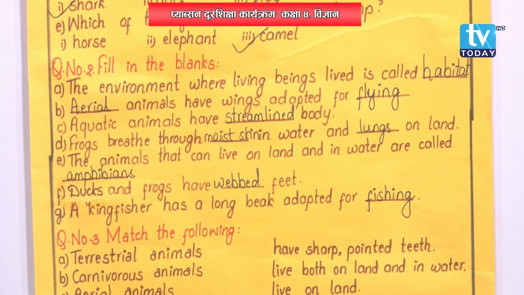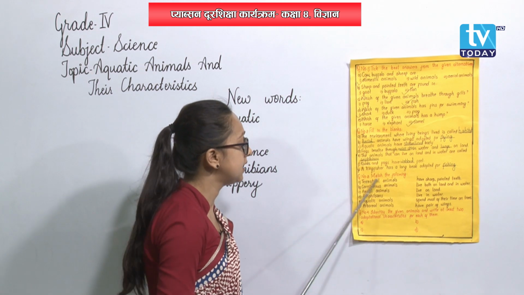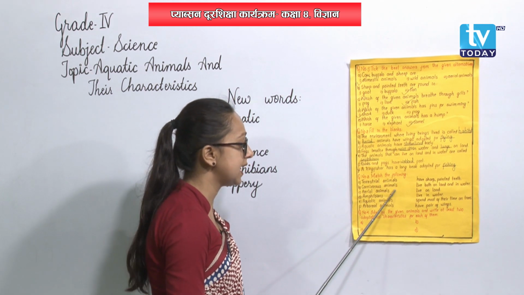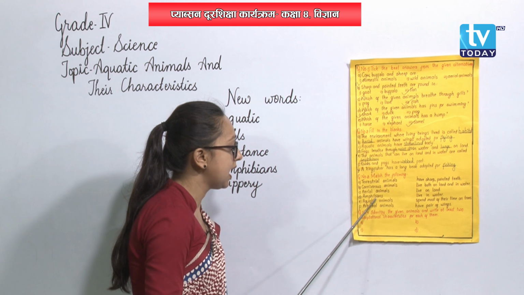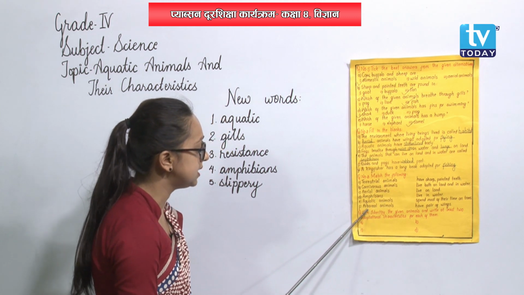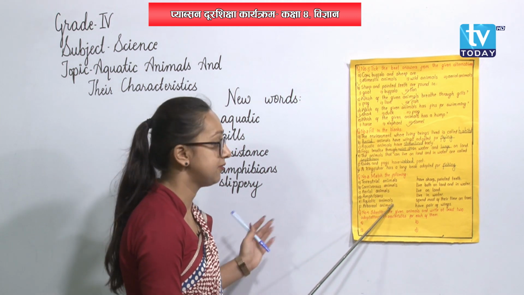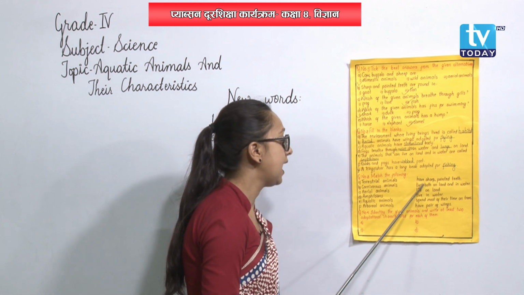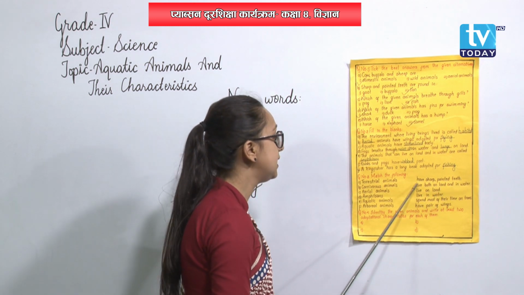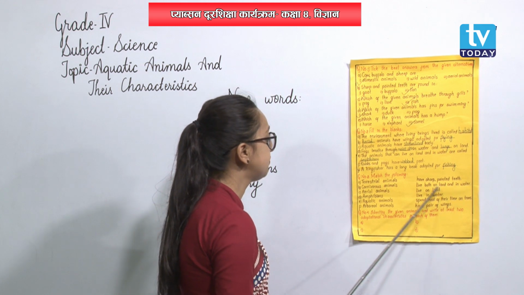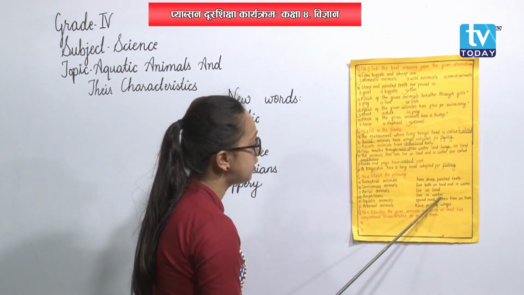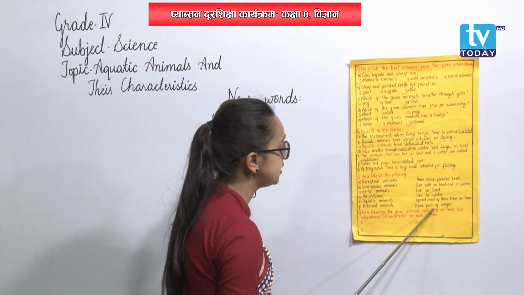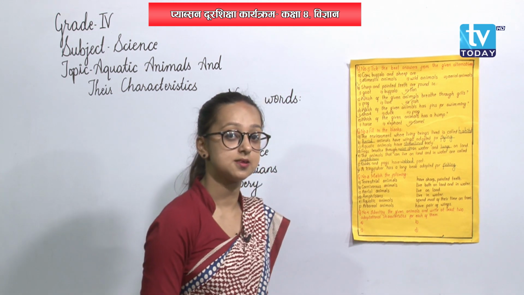Okay, now let's move on to question number 3, that is match the following. At first, let's read out the options, okay? Terrestrial animals, carnivorous animals, aerial animals, amphibians, aquatic animals and arboreal animals on left hand side. Now on right hand side, have sharp pointed teeth, live both on land and in water, live on land, live in water, spend most of the time on trees and have pair of wings.